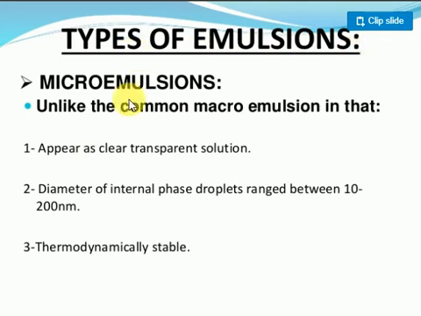Types of emulsions are there now. General macro emulsions and micro emulsions only. Unlike the common macro emulsions, micro emulsions appear very clear and transparent. Both water and oil emulsions are there. They are clear and transparent. They are thermodynamically stable only.